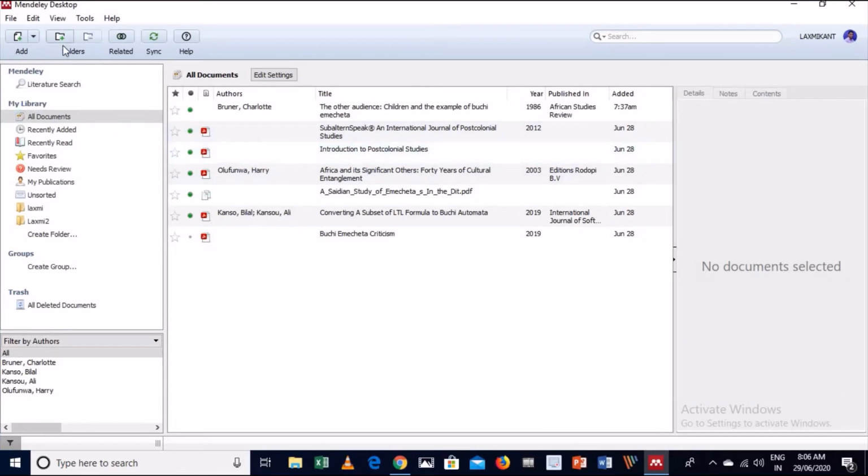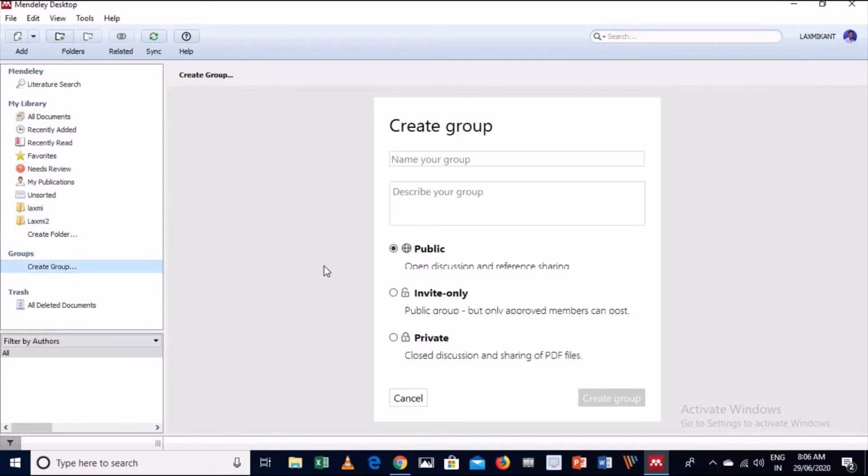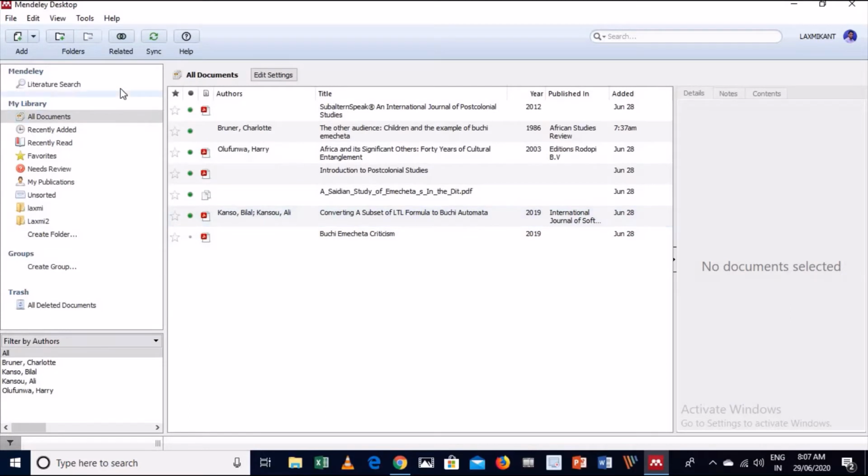Now my dear friends, suppose you want to create folders, you can create them like this. I have created two folders, Lakshmi and Lakshmi 2. You can create a group also, that can be public. You can invite other members, or you can keep it private. There are various plans available, and file size limits are available for these groups. In this Mendeley software, only 2 GB of space is available, and it will be automatically saved in cloud memory, so you can use it. If you want to buy more space, you can purchase a plan.